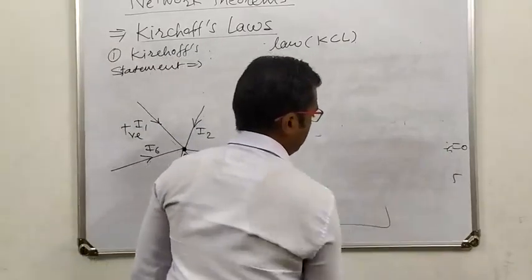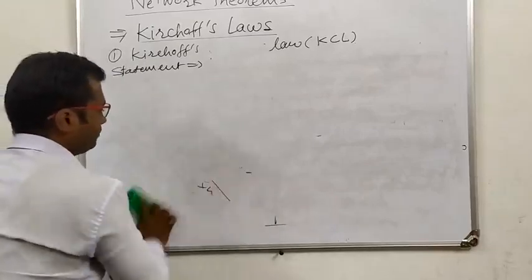The second law is Kirchhoff's voltage law.